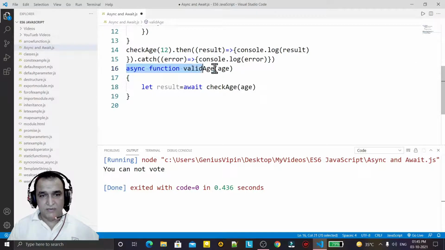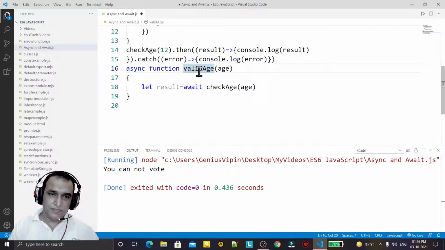So whenever I call validAge, it will not stop the execution of other instructions that come after this function. And what is the difference between synchronous and asynchronous? You can watch my previous video to understand this.